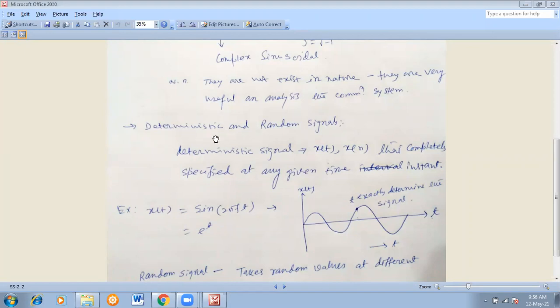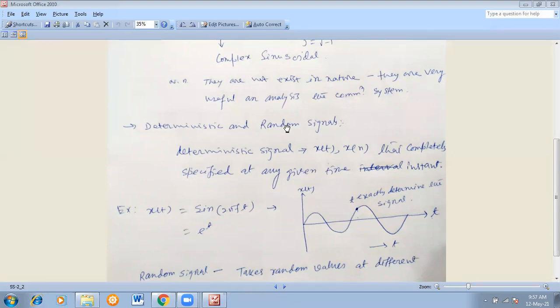So this is random, and the other one is the deterministic signal. Now you tell me, is there any problem with this deterministic and random signal? You remember two things. Yes, sir. Deterministic means you can calculate the value at any given instant of time, and it is consistent. But in the case of a random signal, as the name says, it is randomly present. That means you can't say it will happen surely. Just remember tossing a single coin: the head will come out or the tail will come out. We can't say definitely. This is a probabilistic approach. I have given many examples, and there are lots of examples.